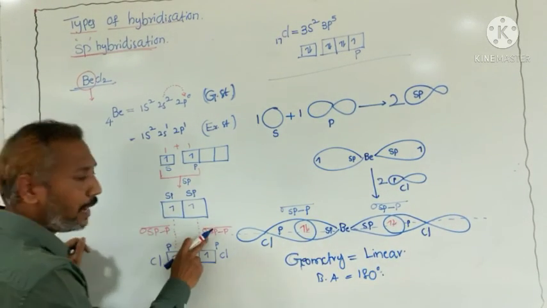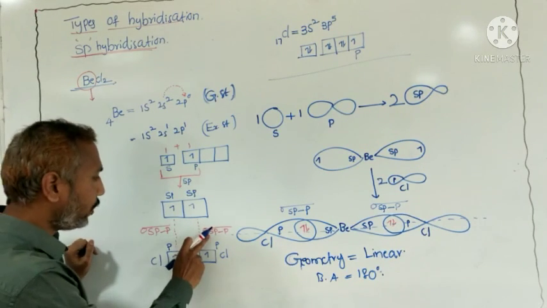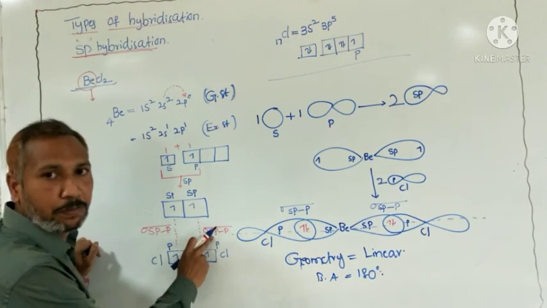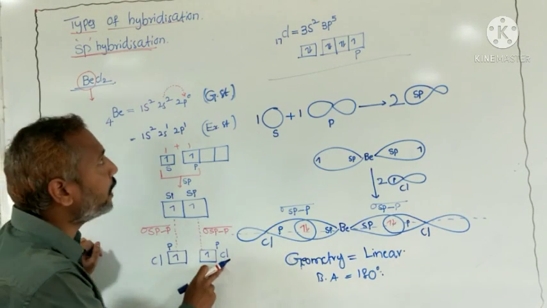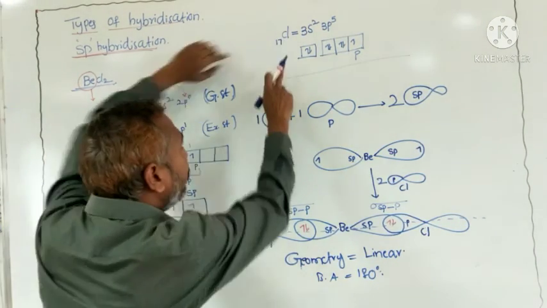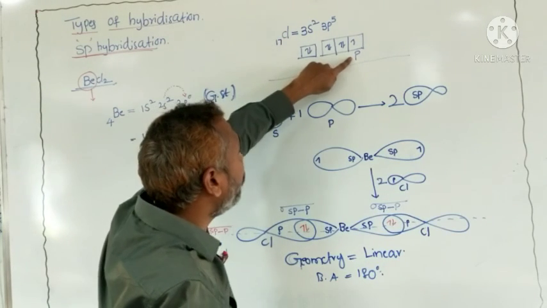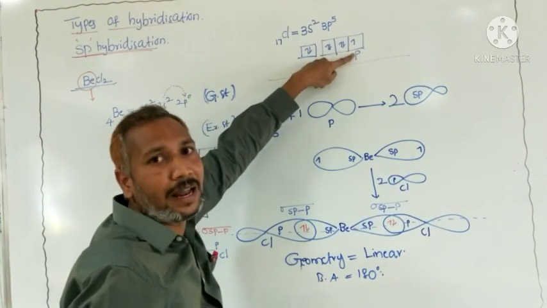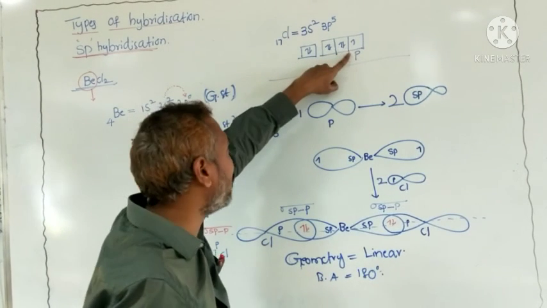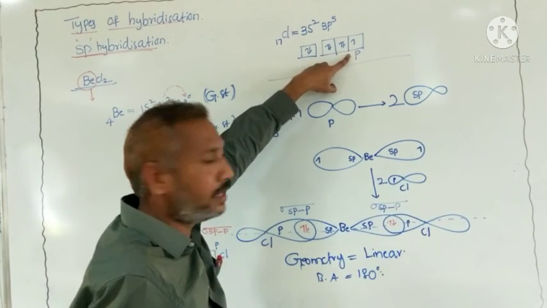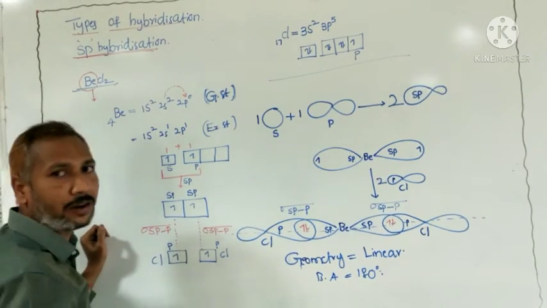Here is also the same. Both sigma bonds have the same energy, identical. What is the overlapping here? The sp hybrid orbital overlaps with the p orbital of chlorine. Looking at the electronic configuration of chlorine, only the p orbital contains one unpaired electron. That's why it can form a bond. How many bonds can it form? Its capacity is 1, so chlorine can form only one bond, a sigma bond only.